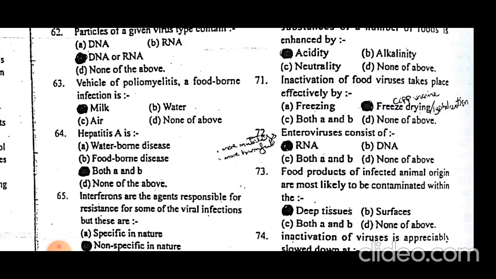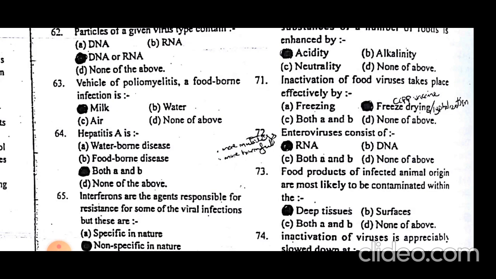The virus is in dried form, so it is stored in freeze dried condition and its shelf life is increased, but it will still give immunity if an animal is vaccinated with this freeze dried lyophilized virus. An example of this type of vaccine is Newcastle disease. There is also a Newcastle freeze dried vaccine.